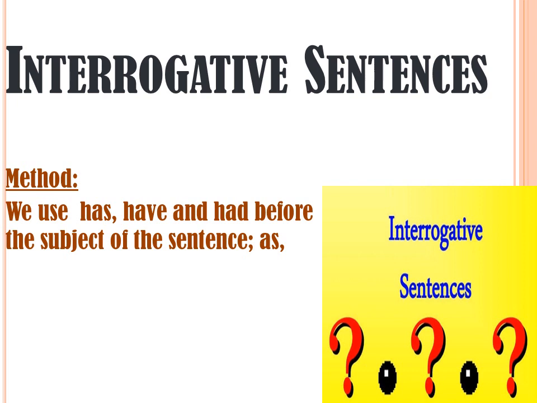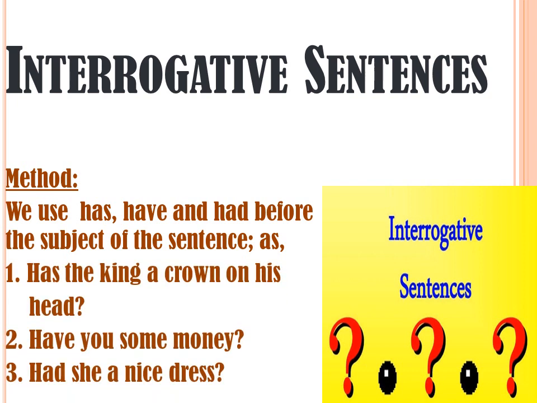So same we will do for has, have and had. Has the king a crown on his head? Have you some money? Or had she a nice dress? So we used has, have and had in the start of the sentence to form interrogative sentences.